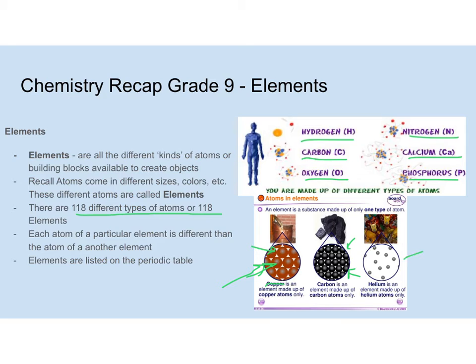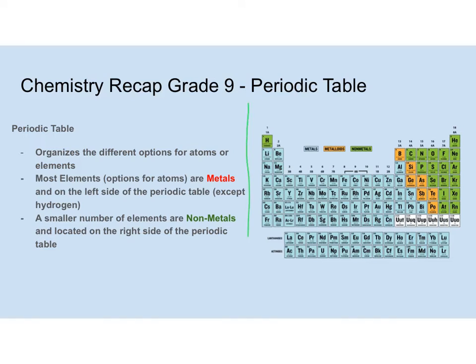And then we look at something like helium. Helium is a gas, really, really spread out. The atoms look even different. They're much smaller. Now, how do we figure out where all these atoms are? Well, all the atoms are listed on the periodic table. So what is the periodic table? I will be posting a copy of this.